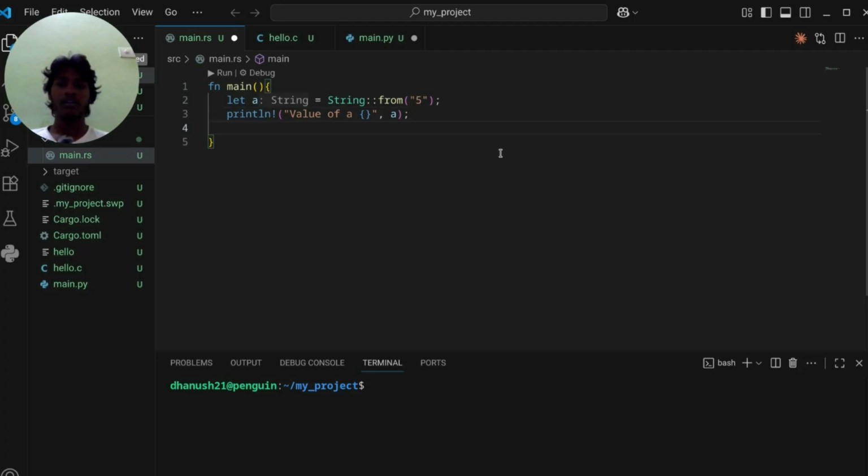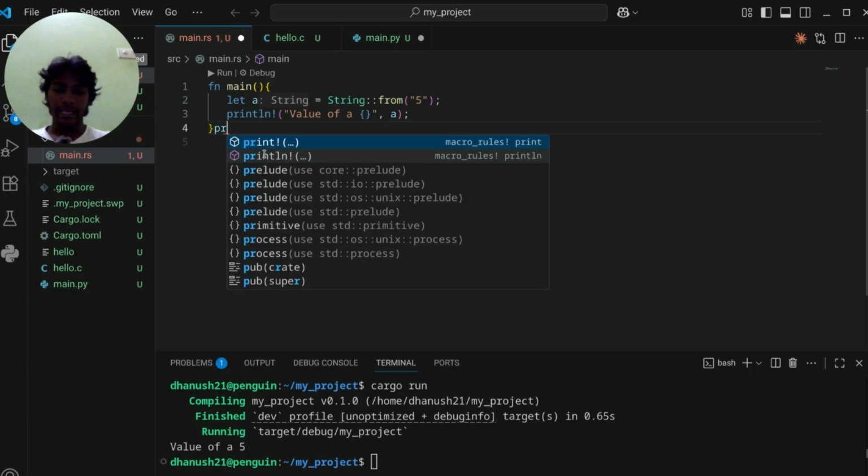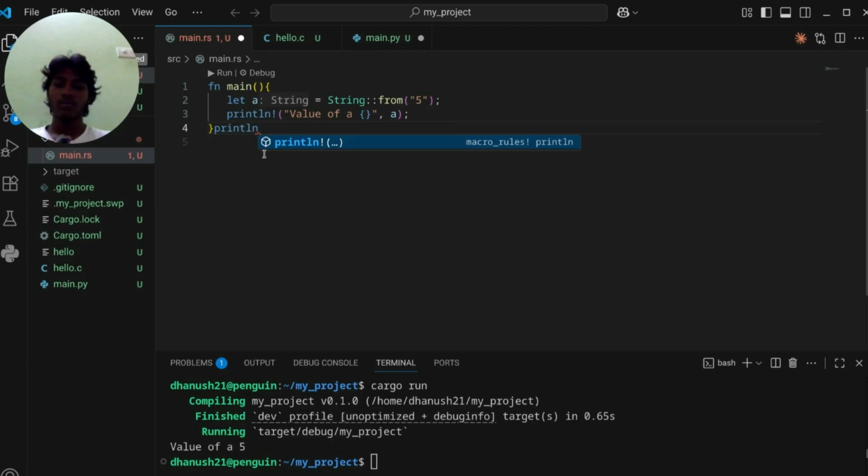Okay, done. Now save and run, and it gave me the value as 5. Value of a is 5. This is the third rule. But now, after I close the scope, I again ask the compiler to print me the value of a.